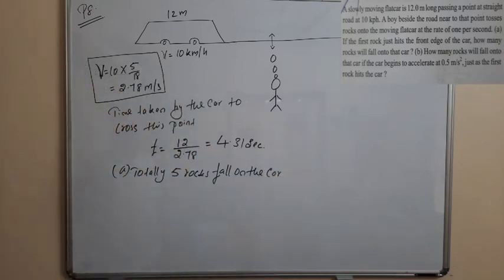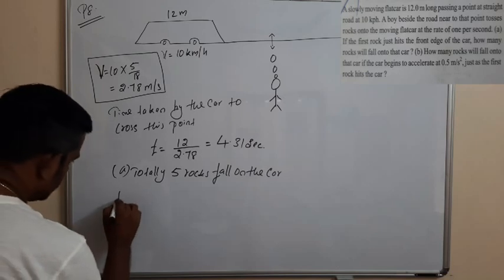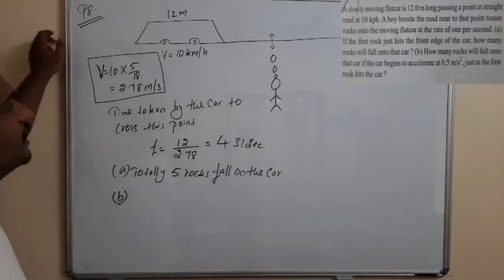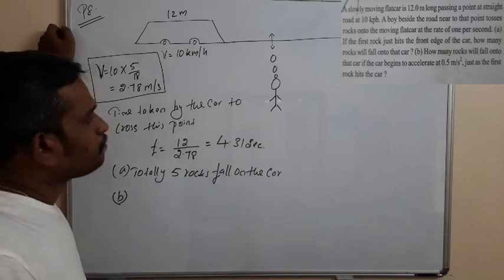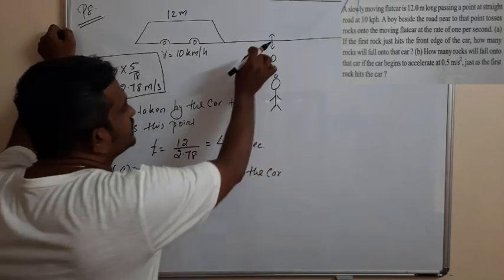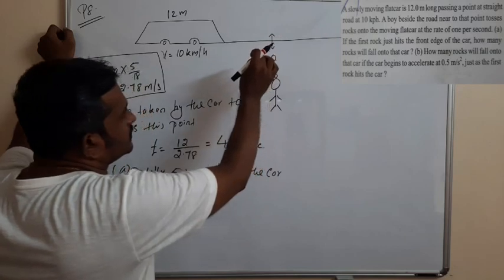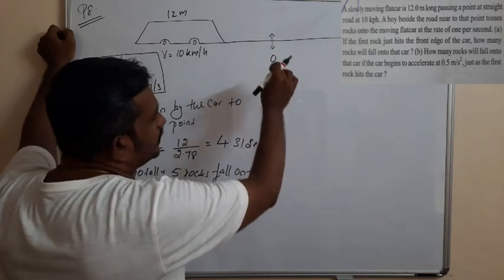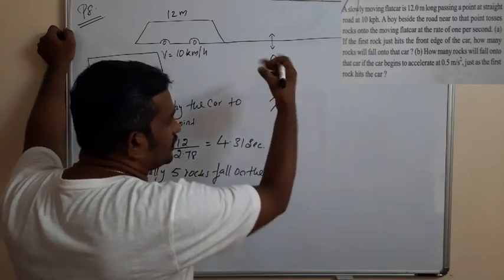Then next, B part. What is asked? When the car just reaches the point, the first rock falls on the car.